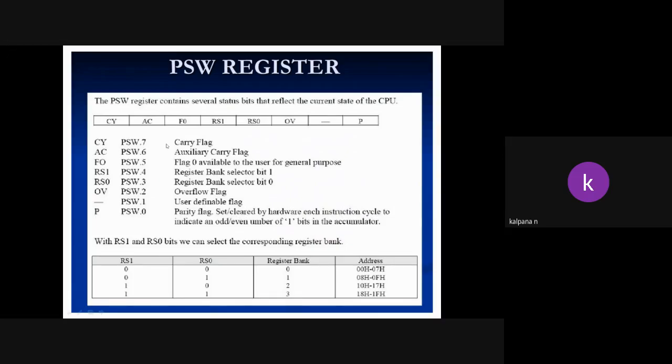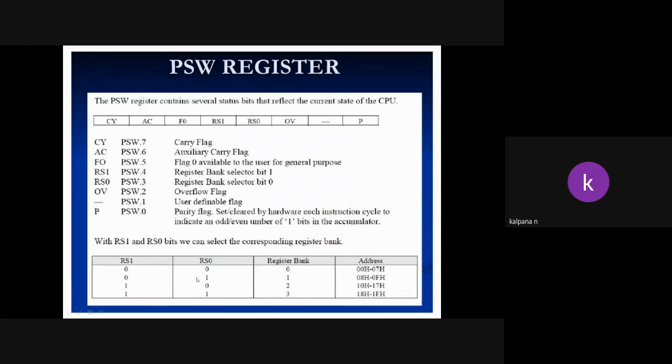This is a special function register, and based on its bits we decide which bank we can use to store the data. As I already explained, the third and fourth bits of PSW will decide the bank.